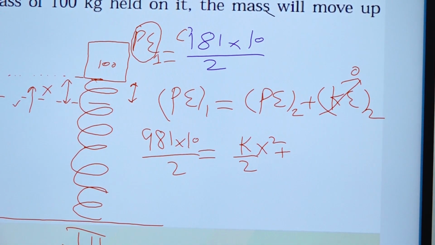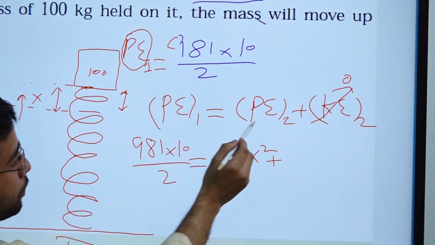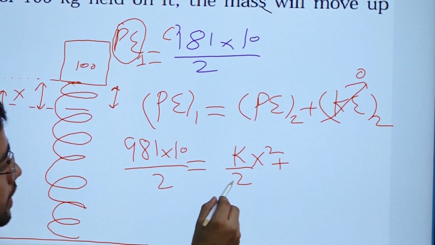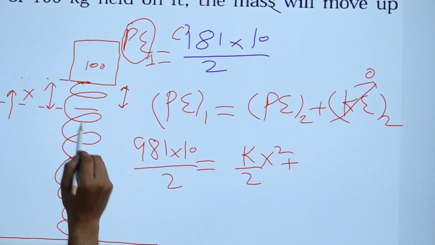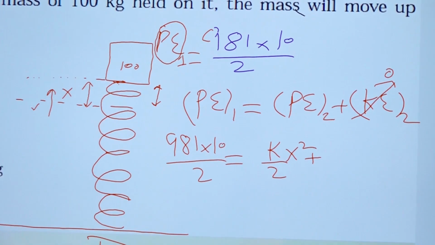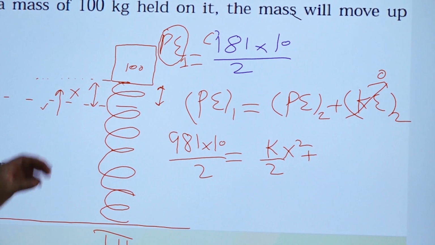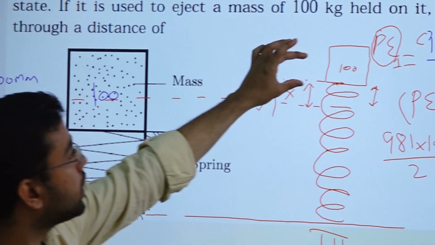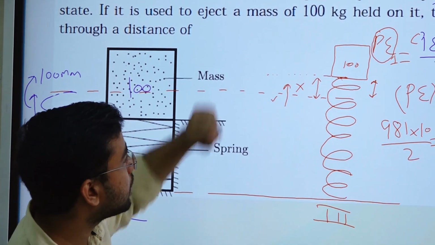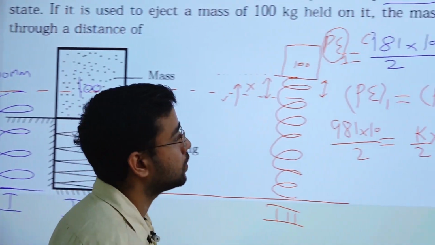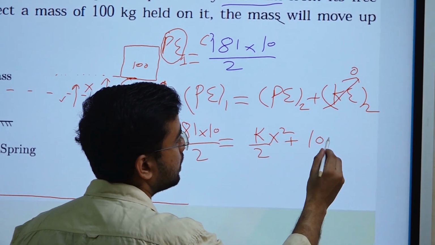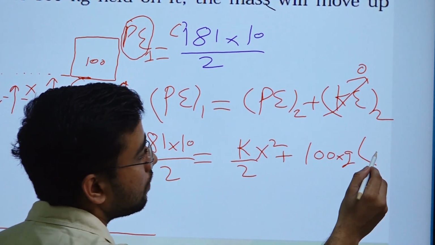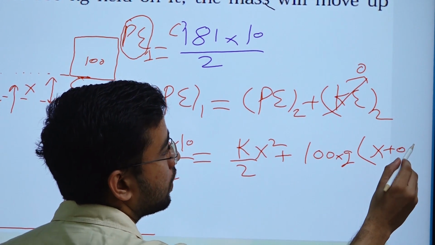So what do we need to find? PE2. This is the potential energy because of the spring. Now the potential energy stored in the weight, how much will that be? mgh, right? Why is it storing potential energy in the weight? Because the weight is moving from this point to this point, moving up against gravity. So weight is 100 into g, and how much is it moving? x plus 0.1, right?